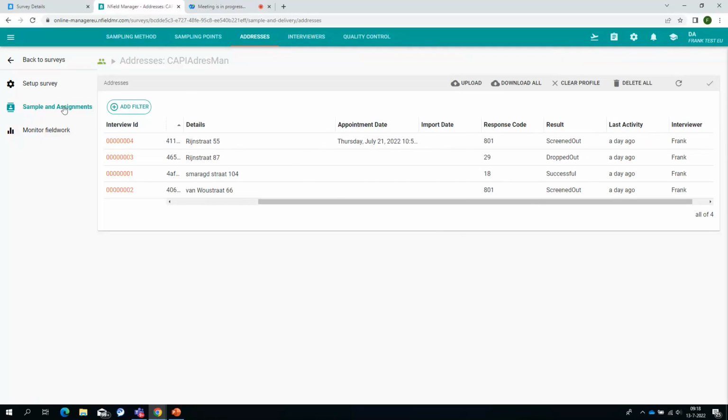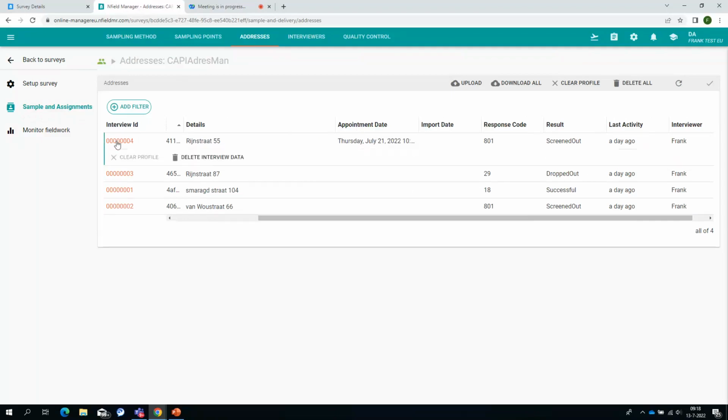Yeah, that's it. That's simple. Now, well, let's take a look at the GDPR features as well. If I open this, you can see that there are clear profile, delete interview data. Those are GDPR features. That is to say, you can use this if you want to remove data if a respondent asks you to remove data or to anonymize his data. I will not go into the detail on exactly how to do that.